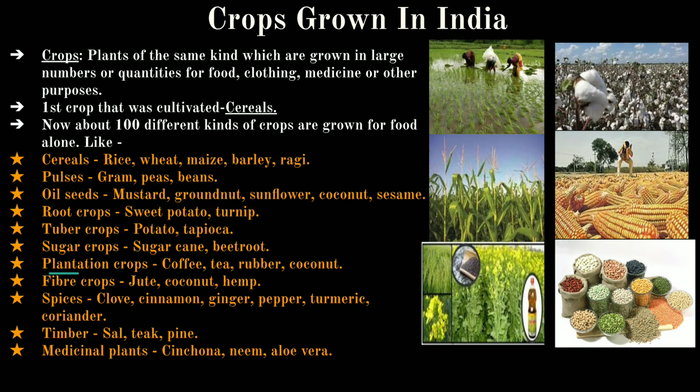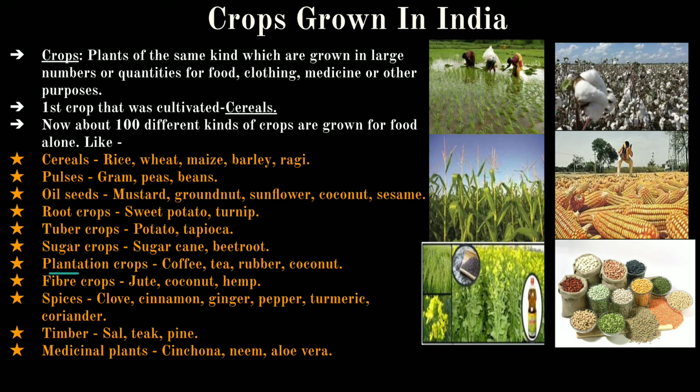Then we come to the crops which are grown in India. Now what do we mean by crops? Crops are plants of the same kind which are grown in large numbers or quantities for food, clothing, medicine, or other purposes. The first crop that was cultivated was the cereals.